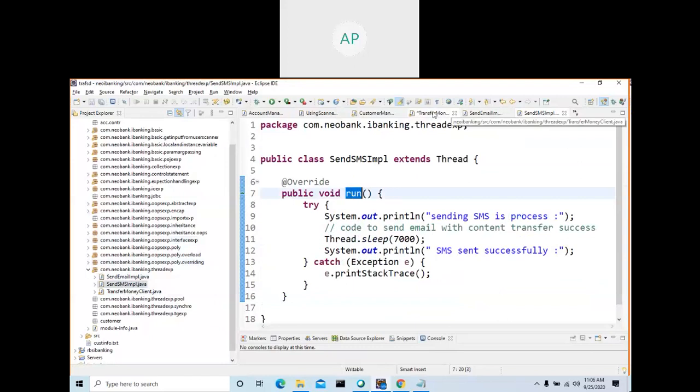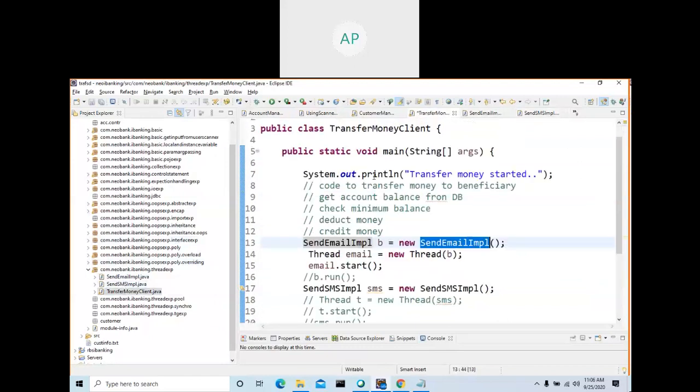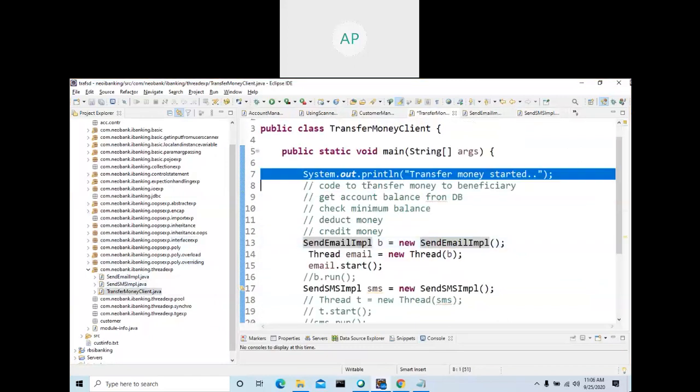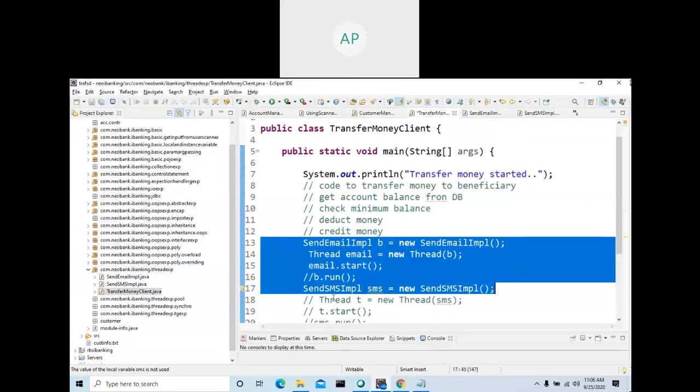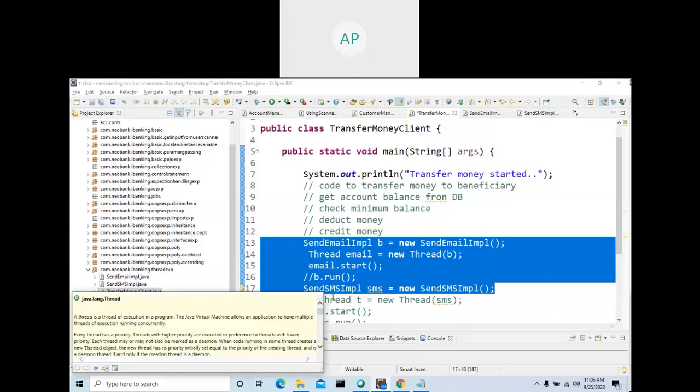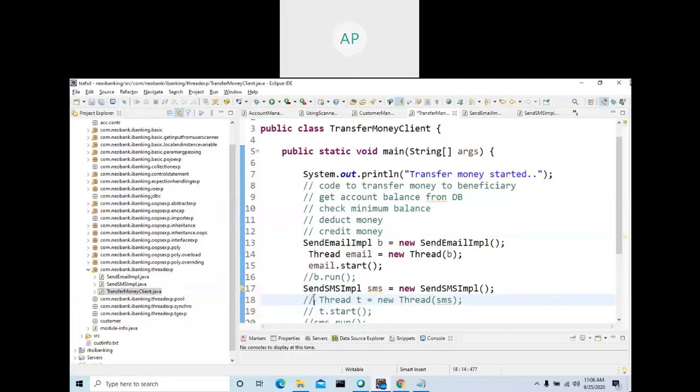Now in transfer money, these two tasks I want to make asynchronous. That's my idea.